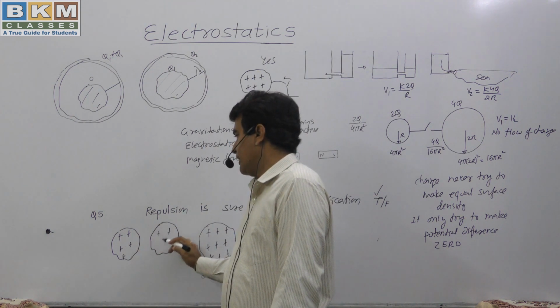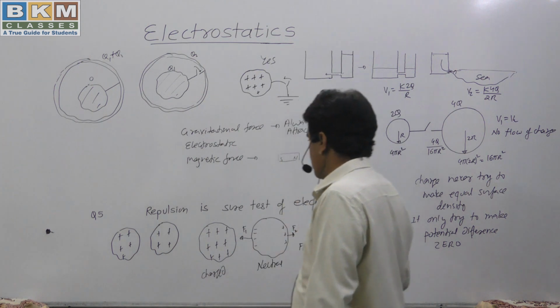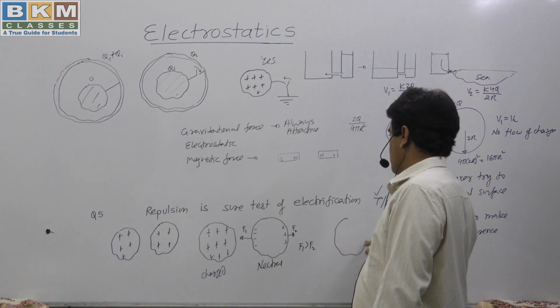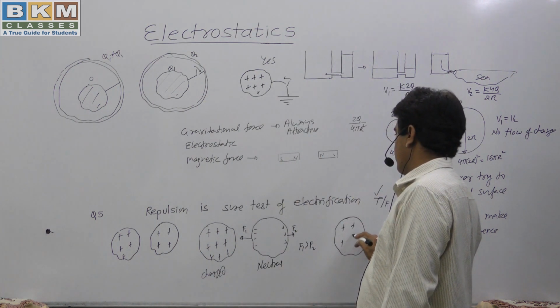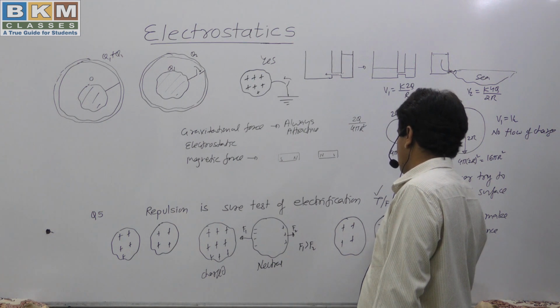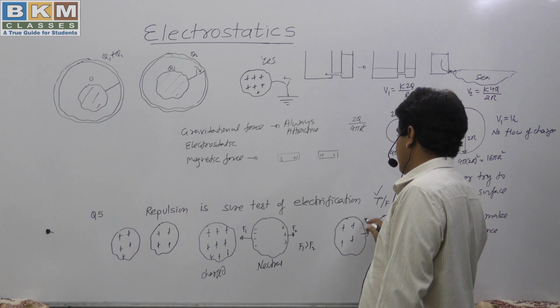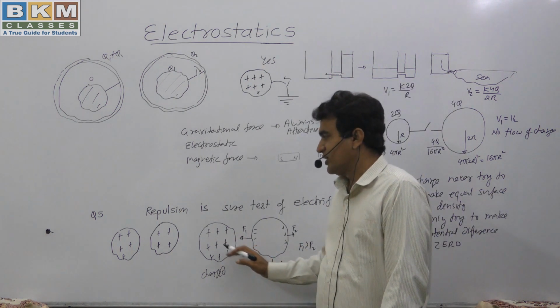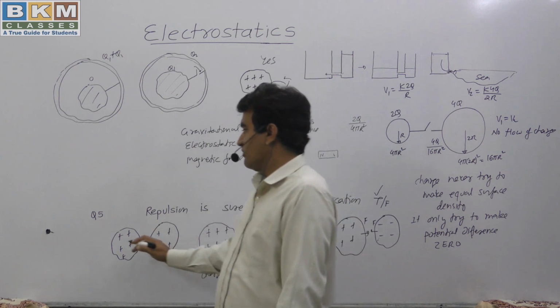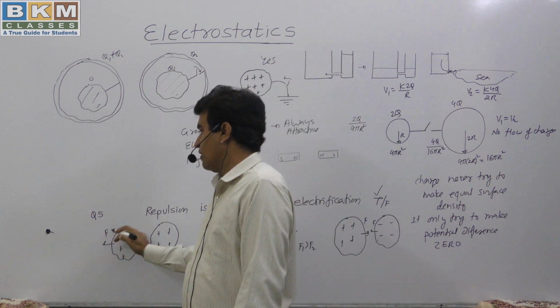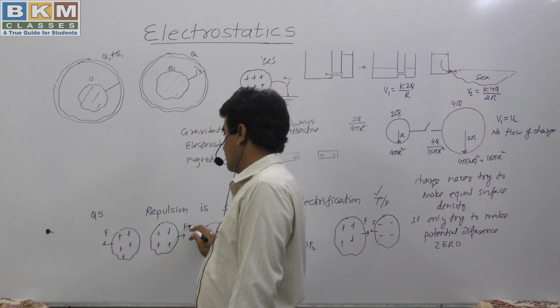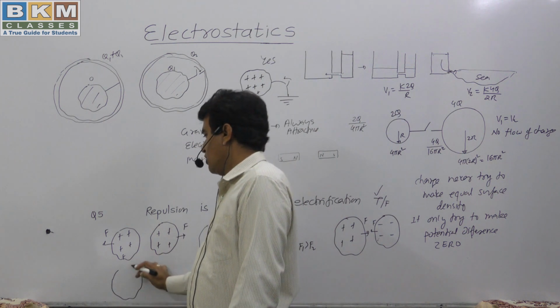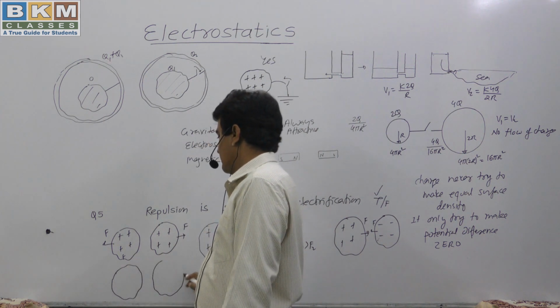So two bodies can attract in two cases: when they have opposite types of charge, or when one is neutral. But repulsion happens only when both are charged, either both negatively or both positively charged.